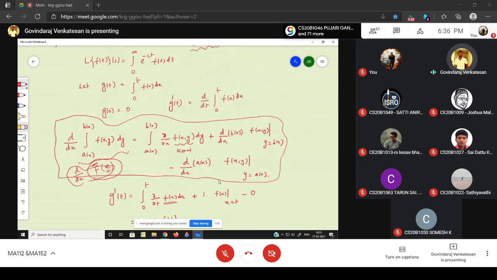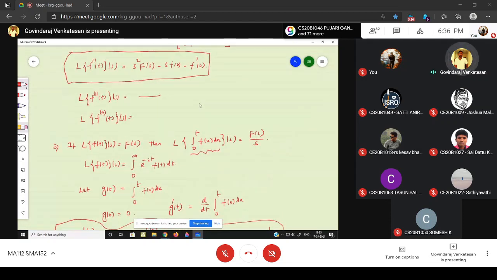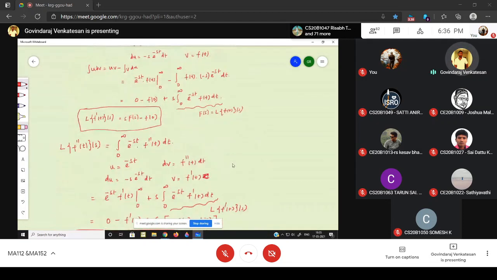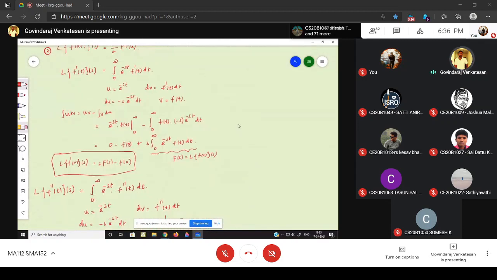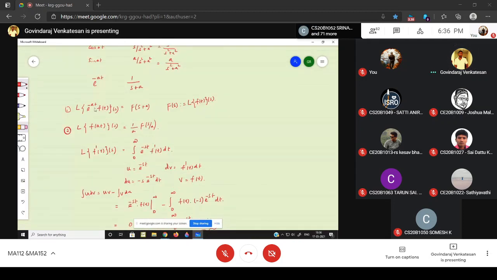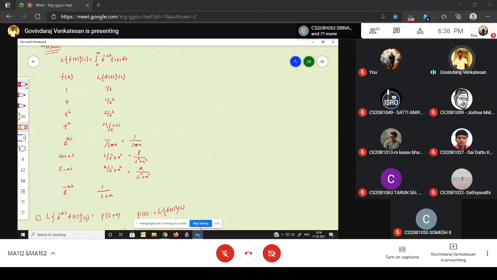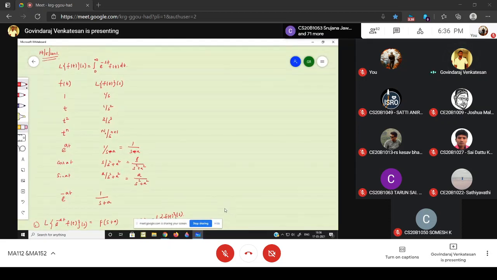I am counting the number of formulas in this direction, and the derivative is number 4, and these two formulas. So here I am writing the formulas.